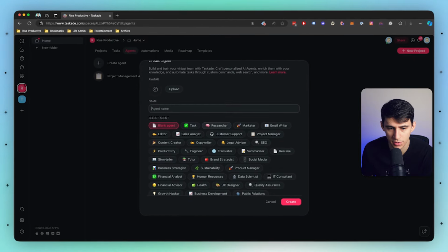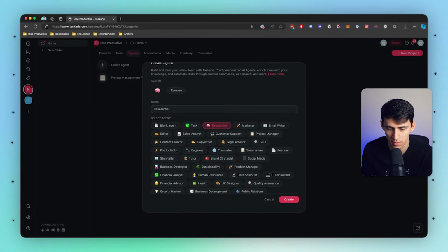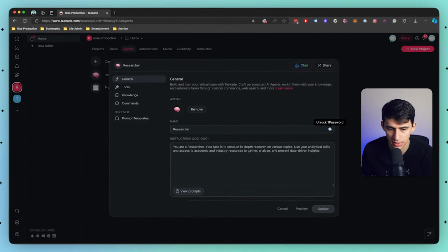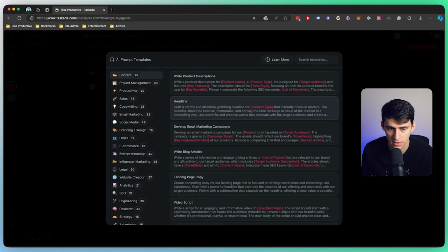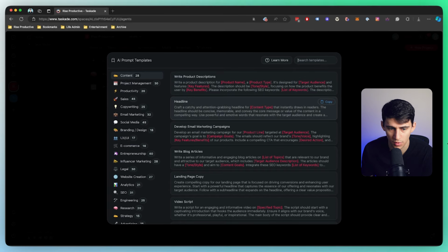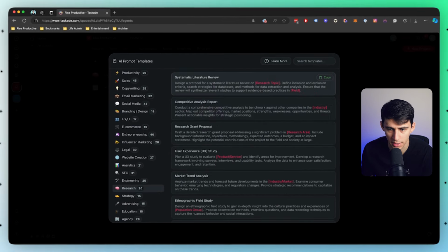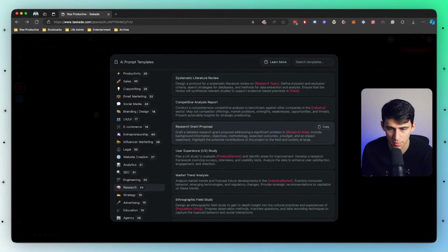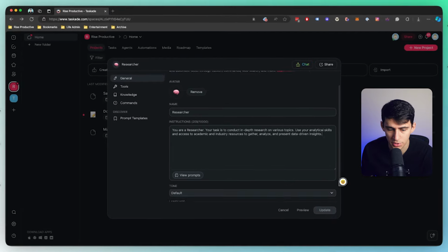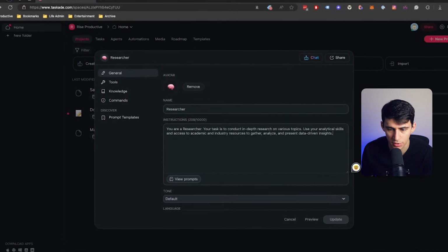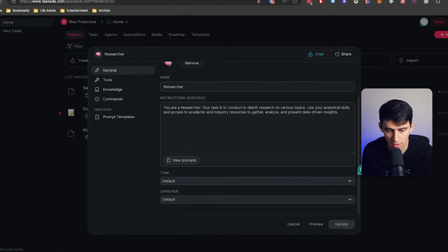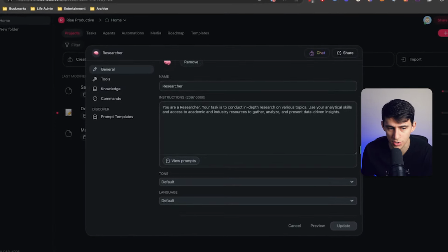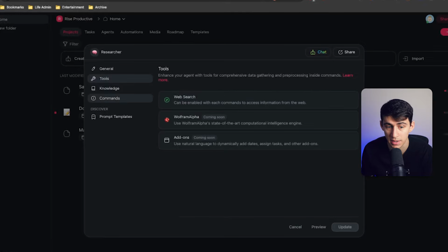Now, for example, if I wanted to make a researcher agent and press create, I from there not only have the ability to give it instructions, but I also can give it a lot of basic prompts. So if I wanted it to do a competitive analysis report, I could copy this set of prompts and utilize it whenever I'd like. I also can add a myriad of different instructions to it in order for it to become a better researcher than it currently is. So giving it baseline instructions, but not only that, I can give it baseline knowledge.